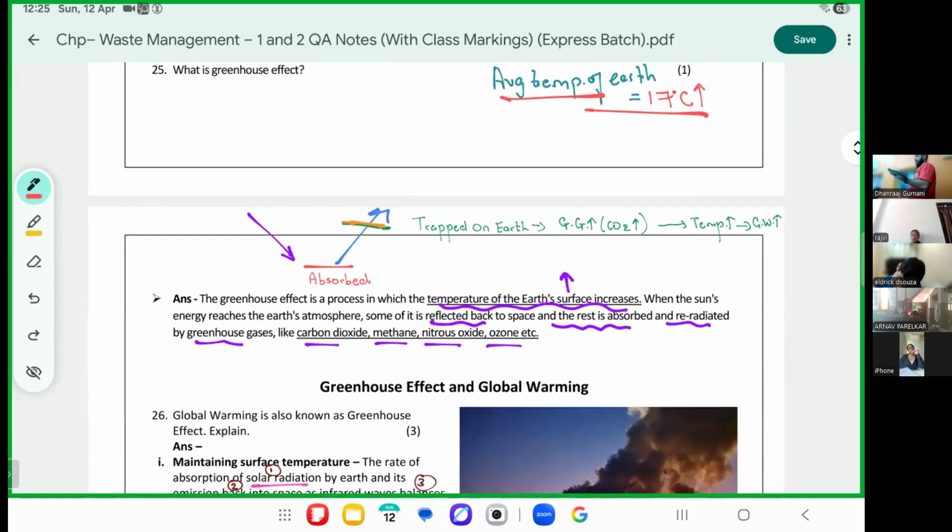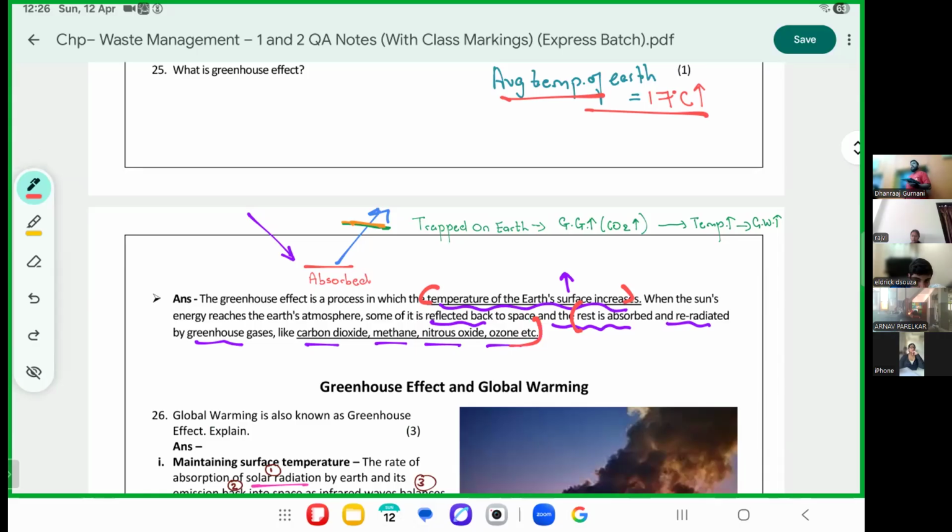What is greenhouse effect? Please draw this. Greenhouse effect says that the temperature of the Earth's surface is increasing. This is when the sun's energy enters, is absorbed and reflected back into space. But when it is re-radiated or reflected, the greenhouse gases create a layer which does not allow the sun's radiation to escape.